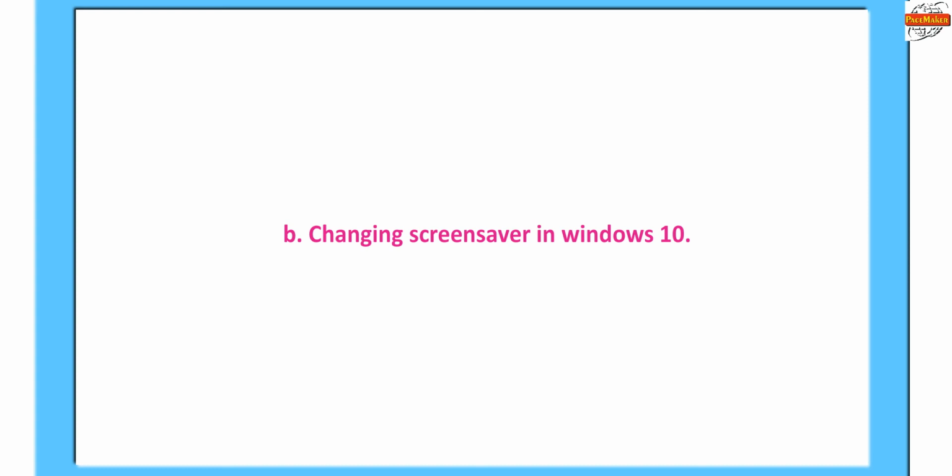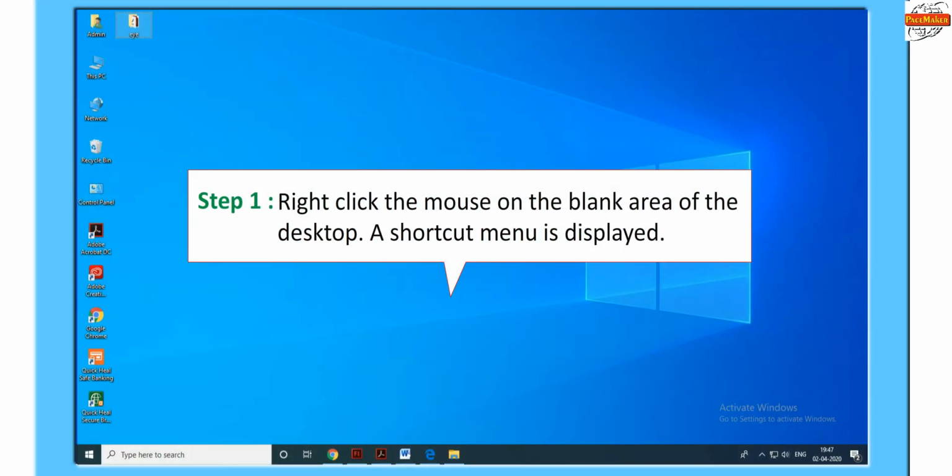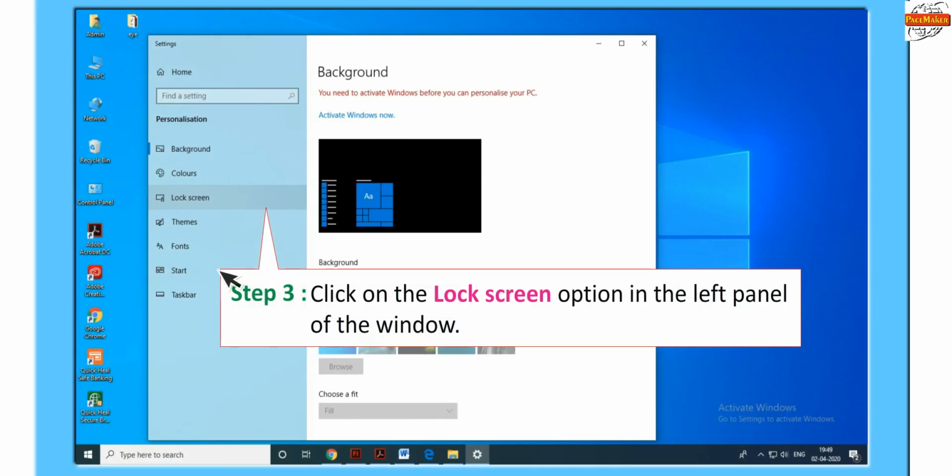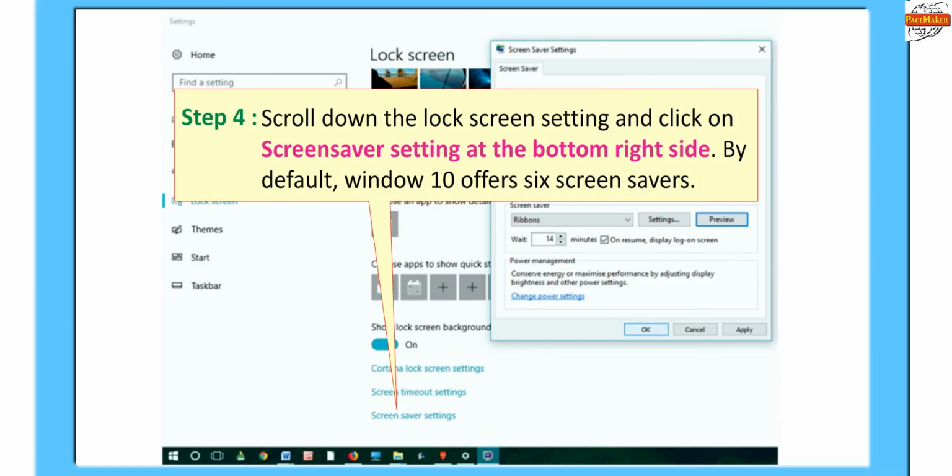B. Changing screensaver in Windows 10. Step 1. Right-click the mouse on the blank area of the desktop. A shortcut menu is displayed. In Step 2, choose the Personalize option. The Personalization settings window opens. Step 3. Click on the Lock Screen option in the left panel of the window. In Step 4, scroll down the Lock Screen setting and click on Screensaver setting at the bottom right side. By default, Windows 10 offers 6 screensavers.